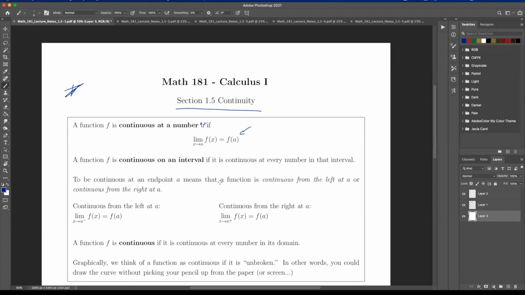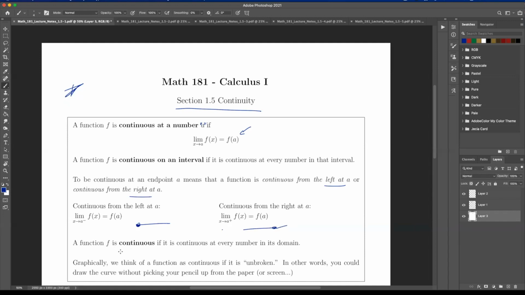To be continuous at the endpoints, it means to be continuous from the left at a or continuous from the right at a. So this allows us to be continuous on a closed interval, right? Because we can say it runs into that point and ends there, and then we can say it's continuous even at that point, and then from there onward, closing in on the right side, okay?